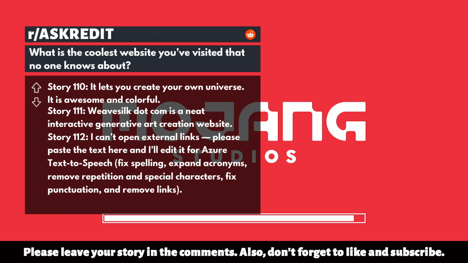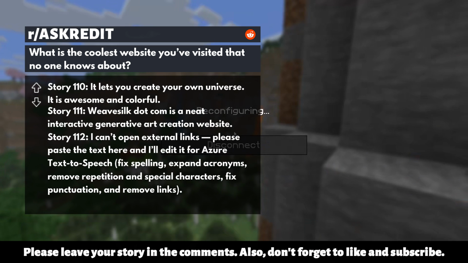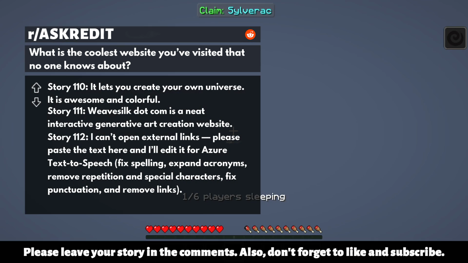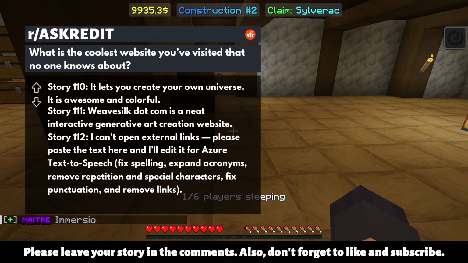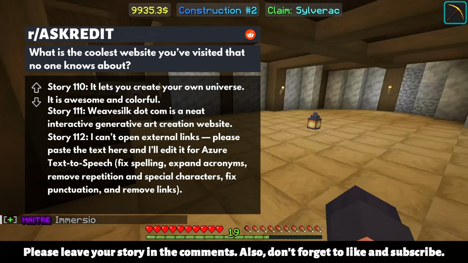Story 112. I can't open external links. Please paste the text here, and I'll edit it for Azure Text-to-Speech. Fix spelling, expand acronyms, remove repetition and special characters, fix punctuation, and remove links.